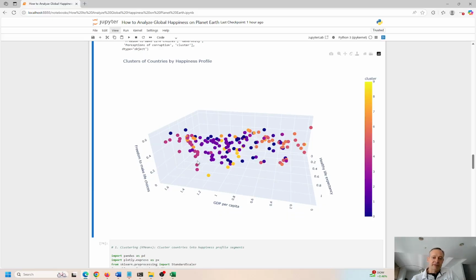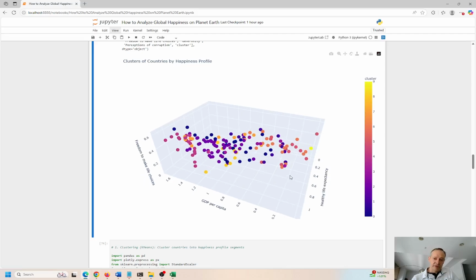Anything that has the same color and falls into the same cluster is going to have essentially the same, I wouldn't say lifestyle, but the same happiness score, because they all fall into these buckets. They're all substantially similar. Countries that are different are going to fall into different buckets, and their happiness scores are going to be different from the other groups. We're just trying to segment these countries into different groups.